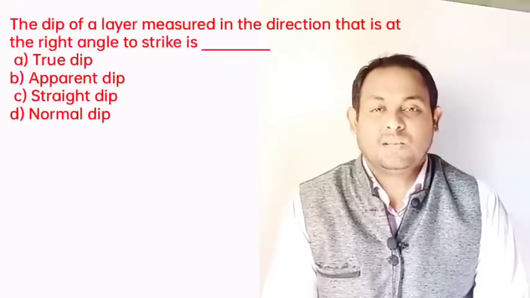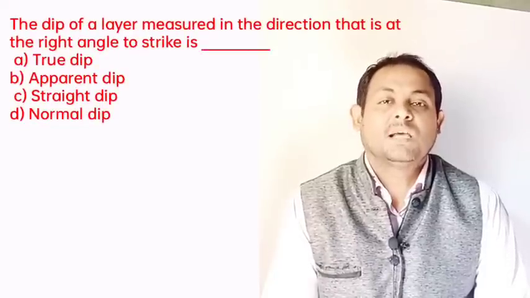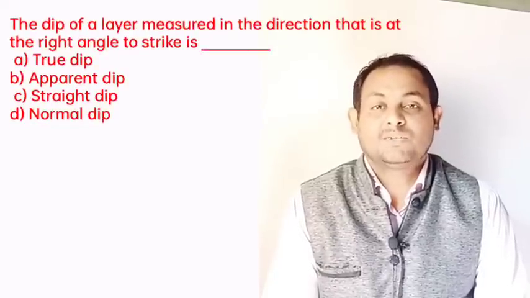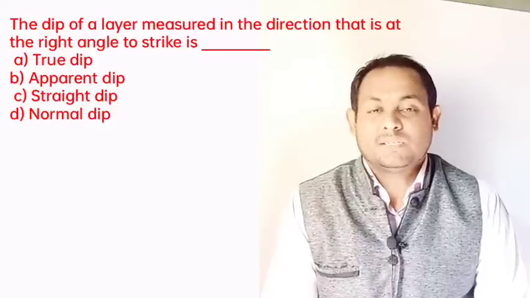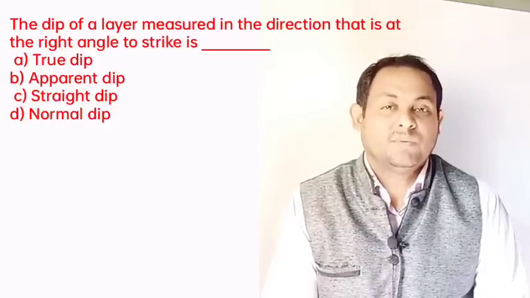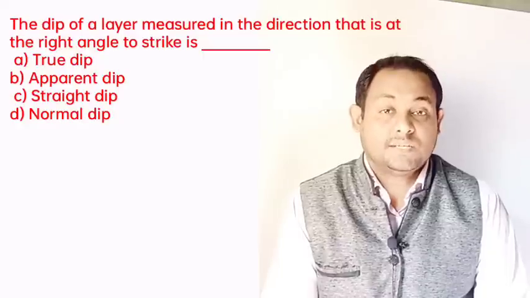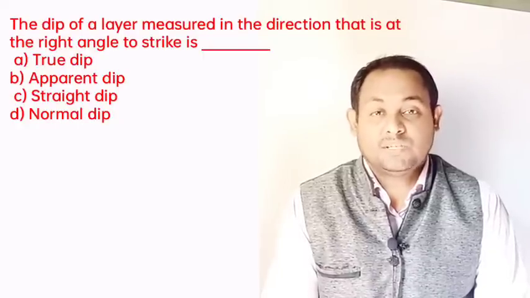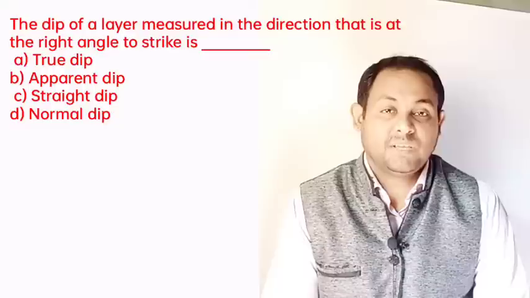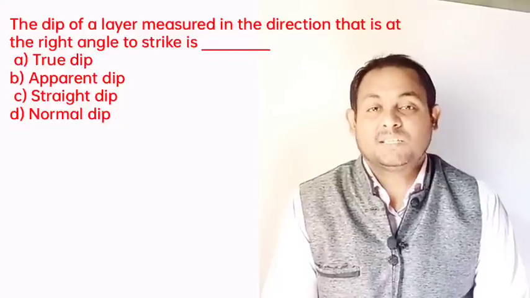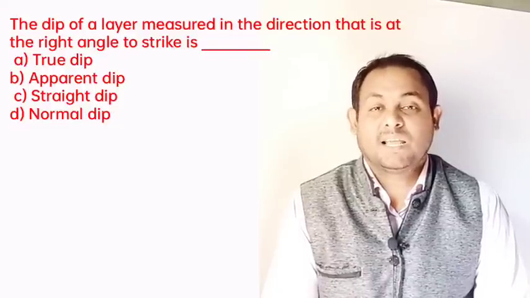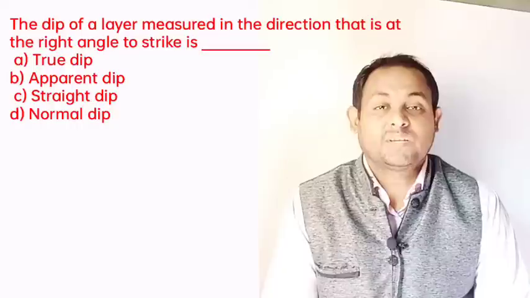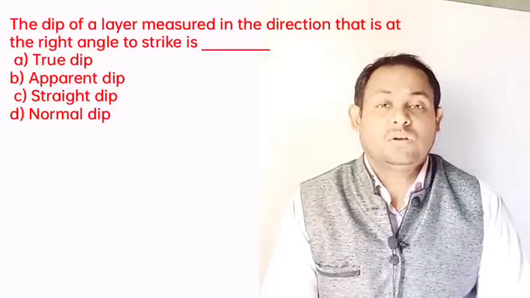And next question: the dip of a layer measured in the direction that is at a right angle to the strike is? Very interesting question. When the dip of a layer is measured in a direction that is at a right angle to the strike of the particular layer, it is called the true dip.